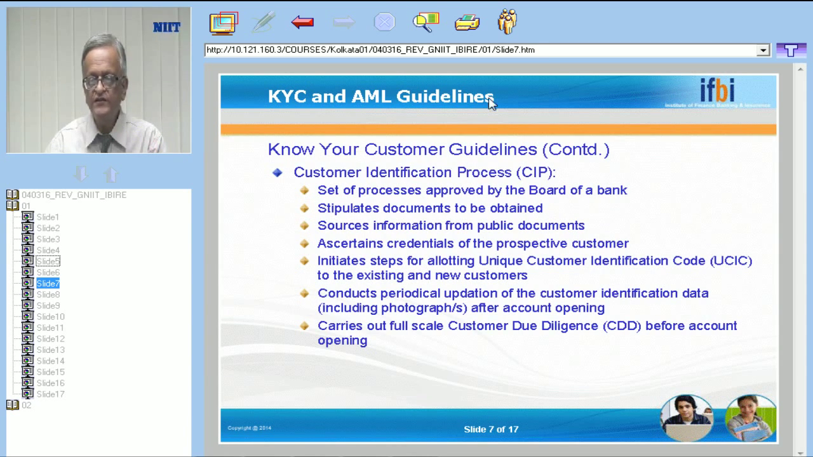Alkesh from South Extension says, KYC are applicable for primary credit card